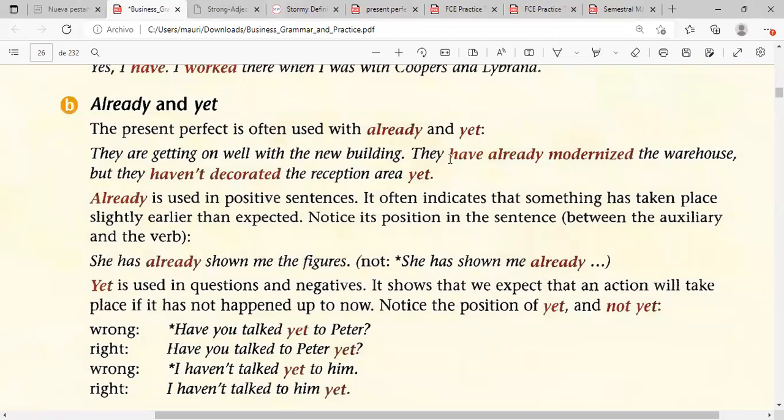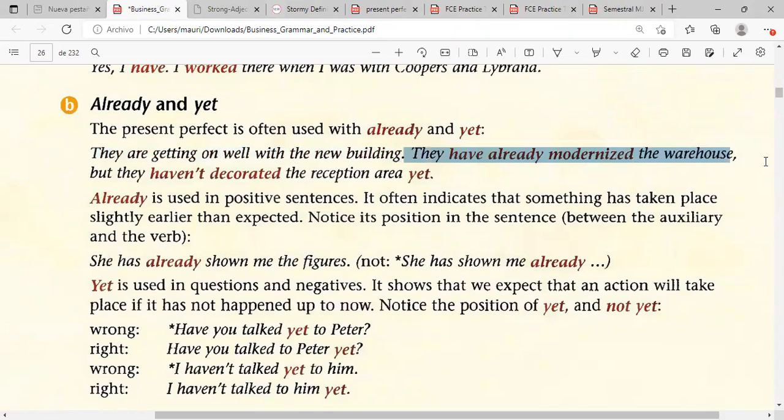So the first sentence, they are getting on well with the new building. So that's a continuous activity. When you get on well means that you have a good relationship or friendly relationships. This is present continuous.